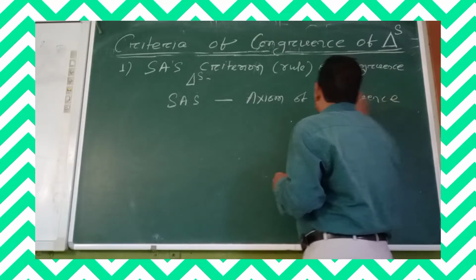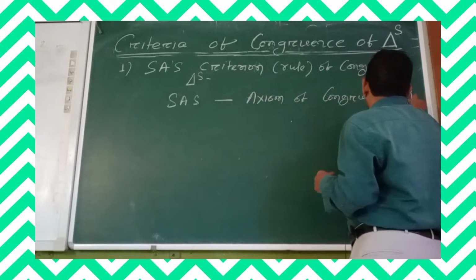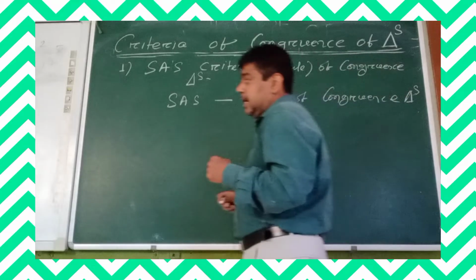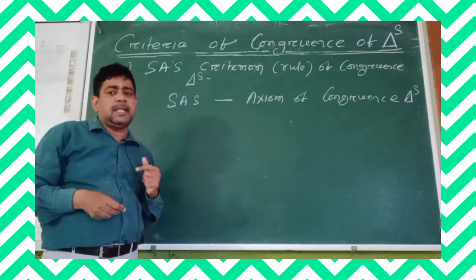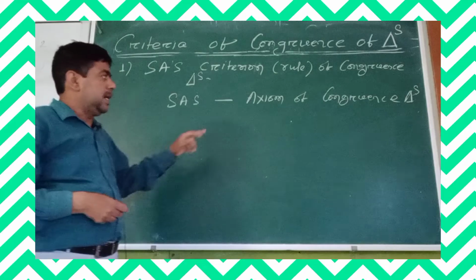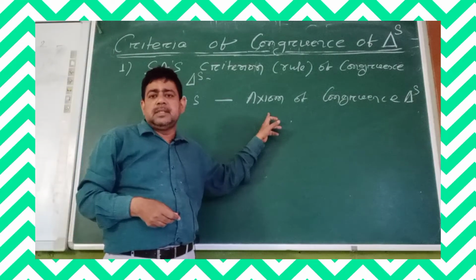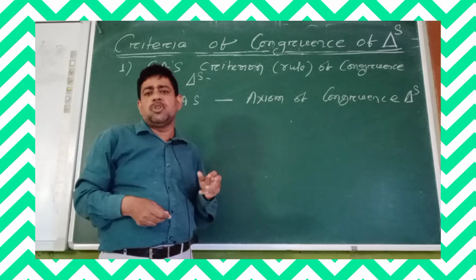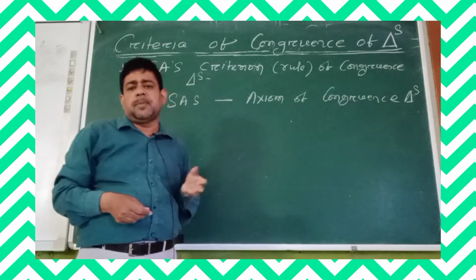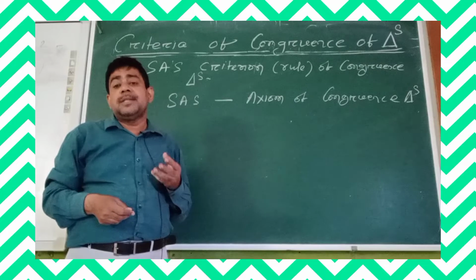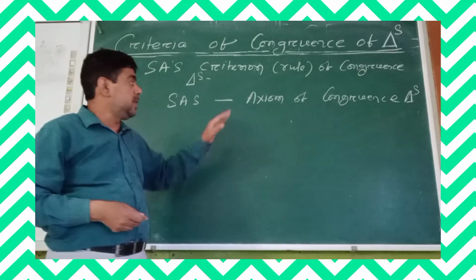Why is it called an axiom? All of you know the difference between axiom and theorem. An axiom is a proven statement which is used to prove other geometrical statements and properties, but it is not required to be proved.